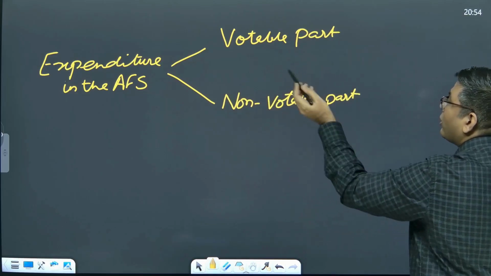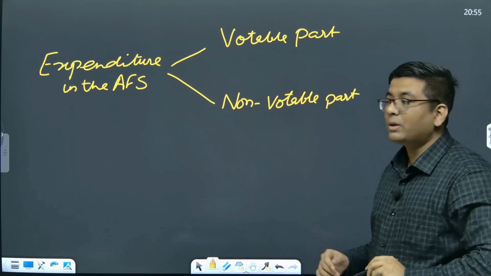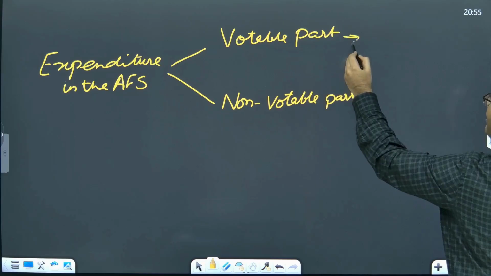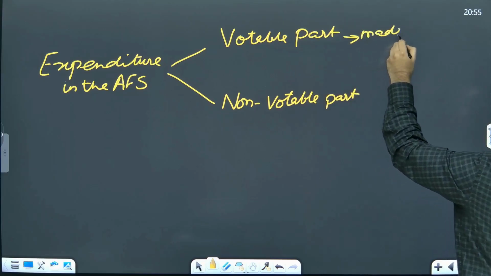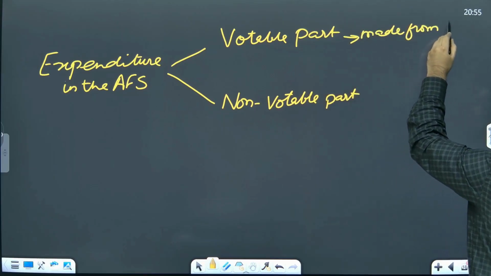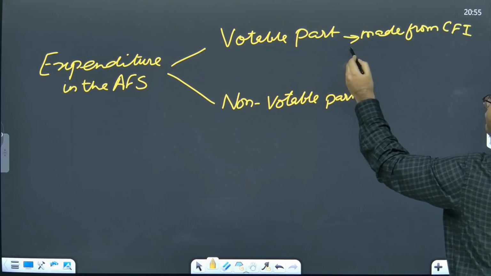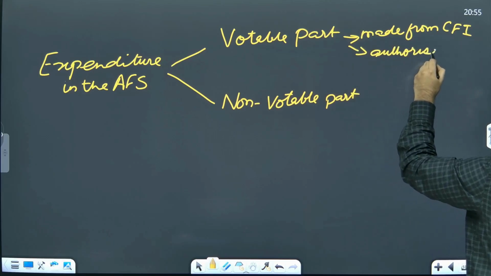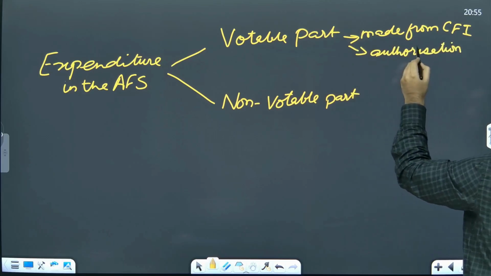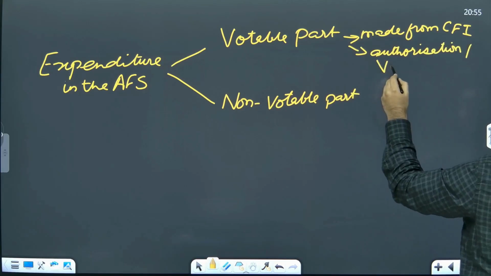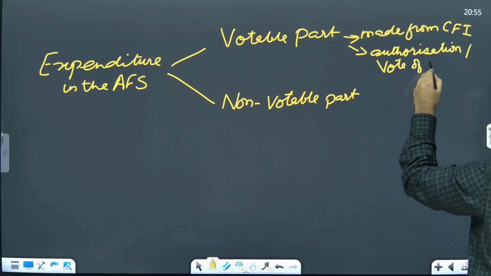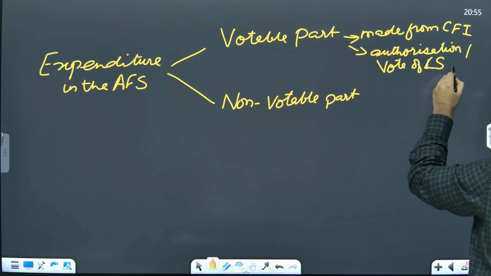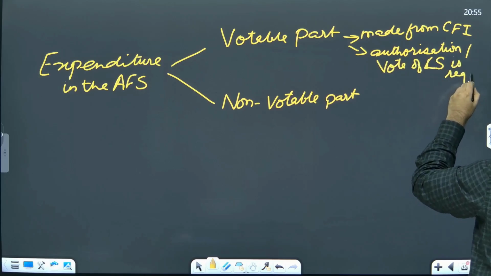When we talk about the votable part, we say that this expenditure has to be made from the Consolidated Fund of India, and for this authorization of parliament is required. Authorization or vote of parliament, or Lok Sabha specifically, is required.